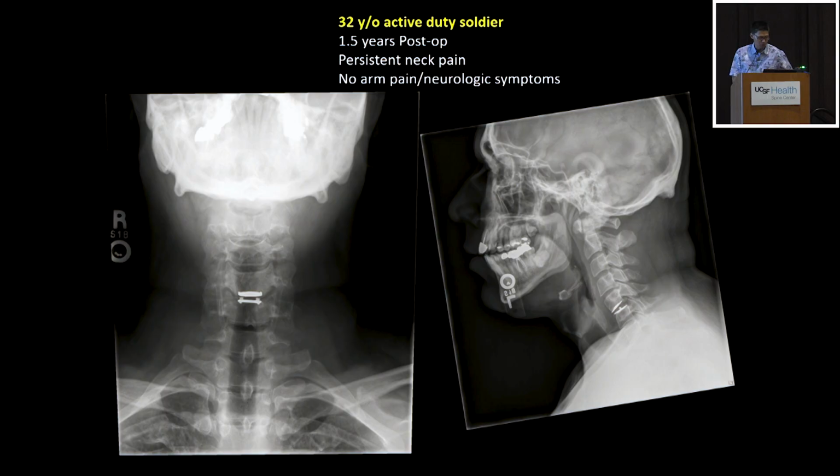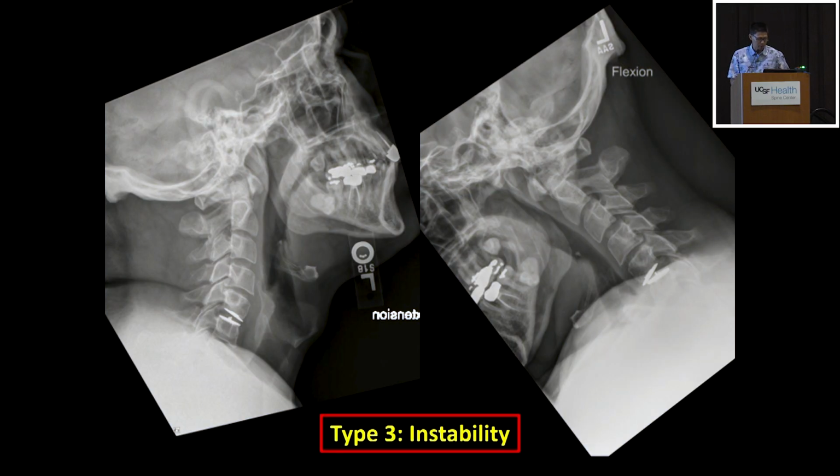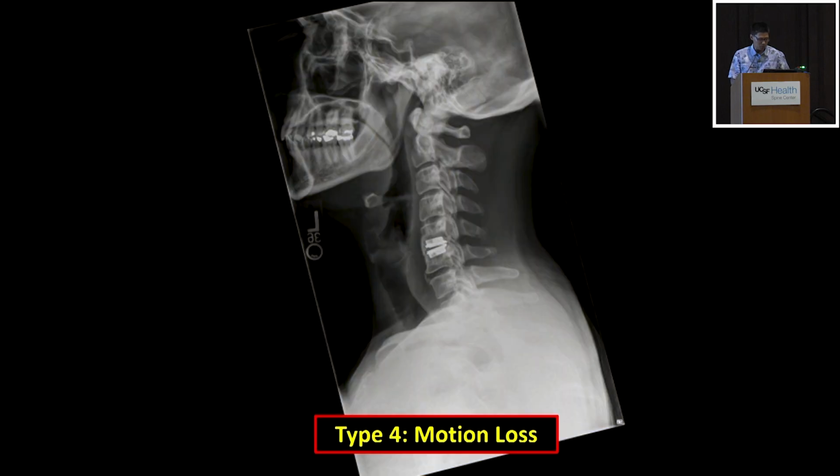As an active duty soldier, he's about 1.5 years out. You can see here that he came to clinic saying, my neck keeps hurting. I had a surgery when I was in New Orleans, and he ended up having this, and then he had some segmental instability. He didn't want any more surgery. He got out of the military, and so we just followed him up, and he didn't want any additional work done.